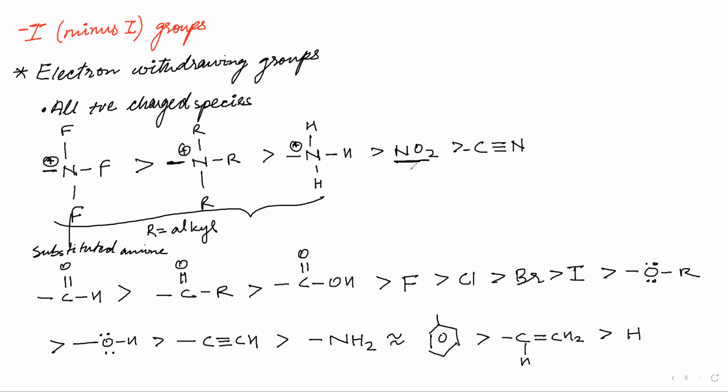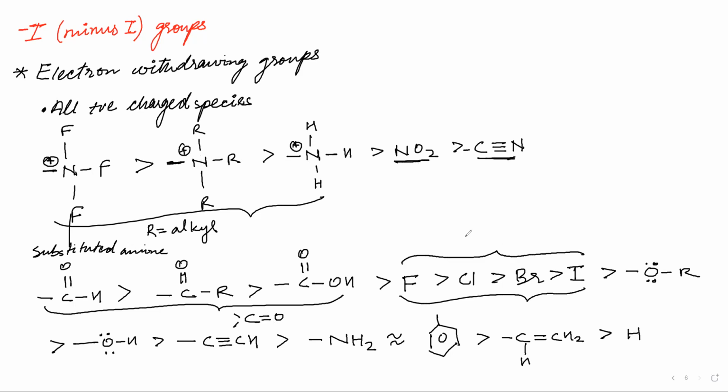Now, next case is NO2 and CN. You have to remember this. And then again comes a range of molecules which have C double bond O. All of them have C double bond O. Then comes the halogens. Let me write it like this. These are halogens. Then comes O containing.